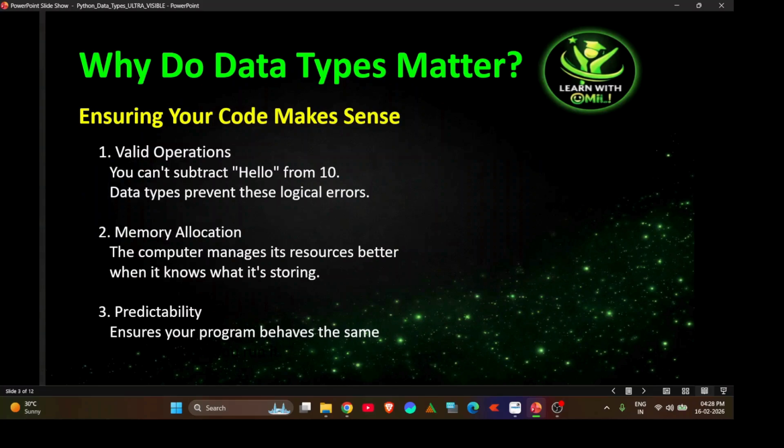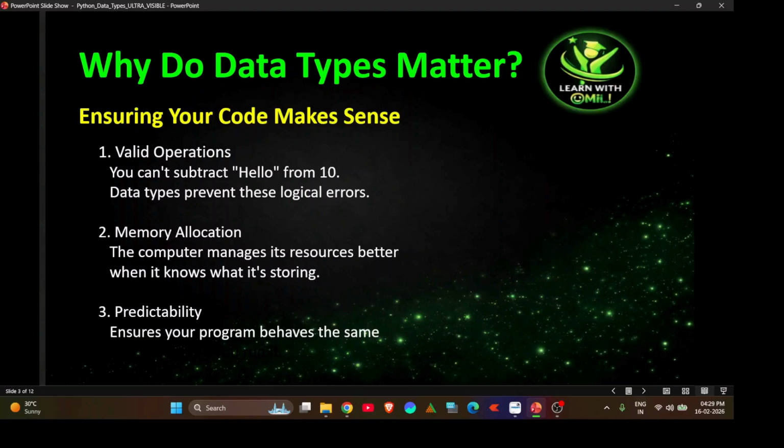Moving to the next slide. Now you might ask, why are data types important? These are the three main reasons you should know why data types matter most in programming. There should be a valid operation, and we cannot subtract hello from 10, because we are going to get an error. Data types prevent this kind of logical error. So now we are going through all the theoretical concepts, and in the next video we are going to perform practicals with data types.